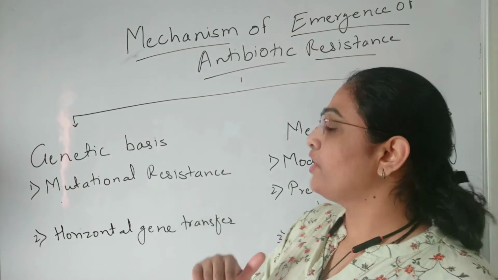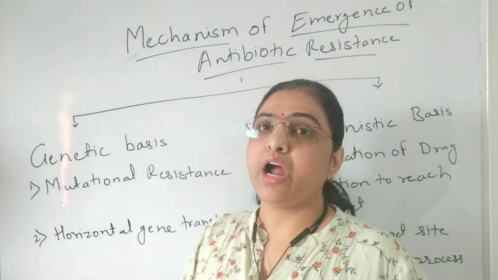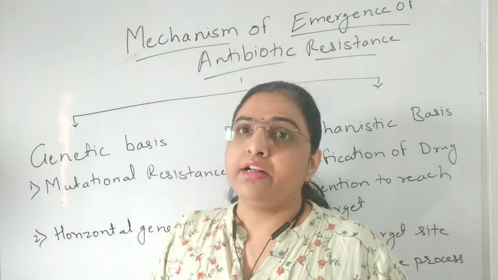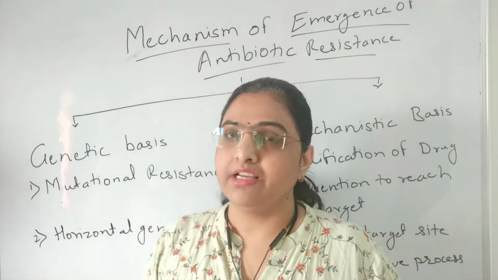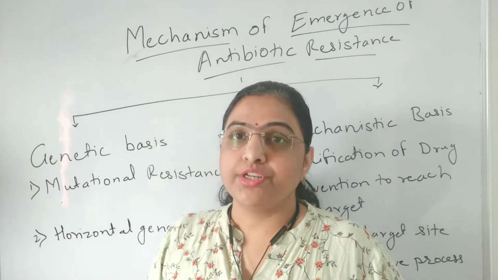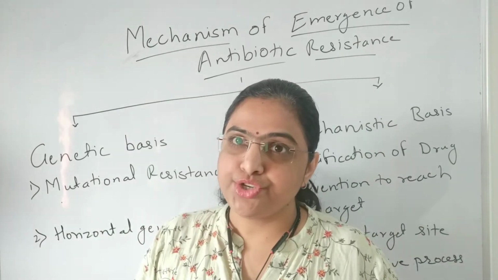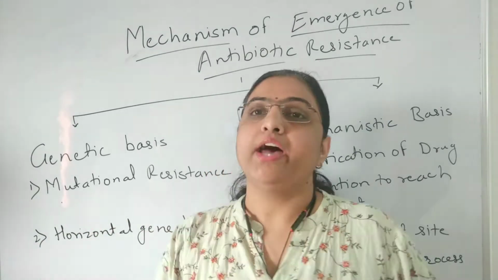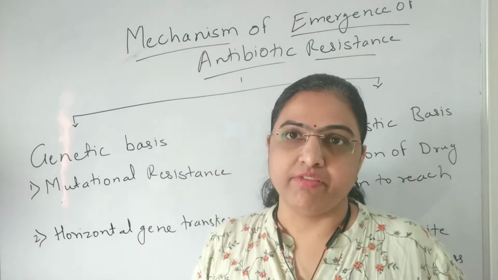Next is horizontal gene transfer, that is, acquiring genetic material. There are a number of mechanisms, like transformation, conjugation, transduction, and then there is transposition. So by one of these mechanisms it can acquire genes from the environment.